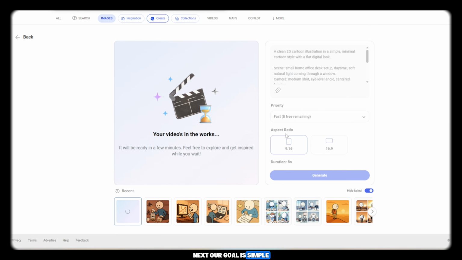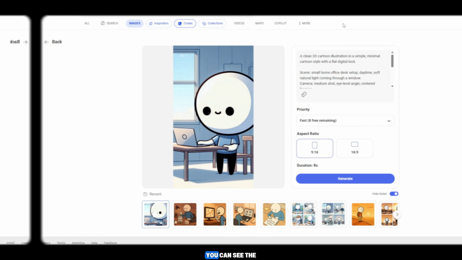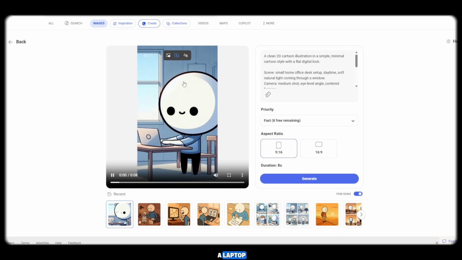Our goal is simple, to help you earn as much as possible from YouTube, because 2026 is one of the best times to start earning online. Now let's wait a few seconds, and here it is, our first video is ready. You can see the Stickman character typing on a laptop. It looks clean, simple, and very professional. However, this version doesn't include voiceover, only sound effects are added. To download it, just click on the 3 dots and download your video.